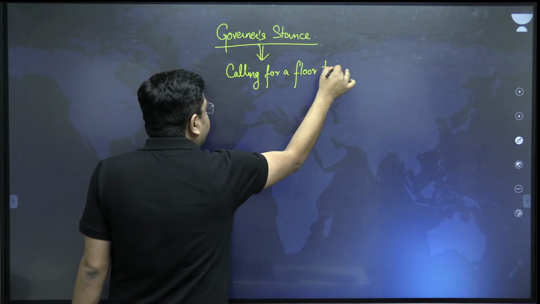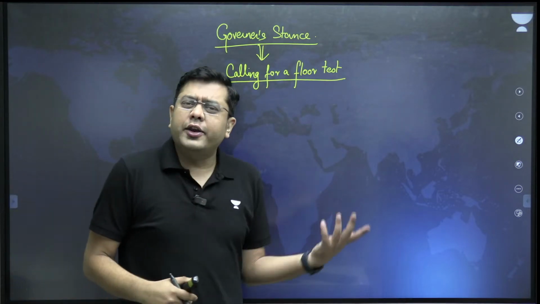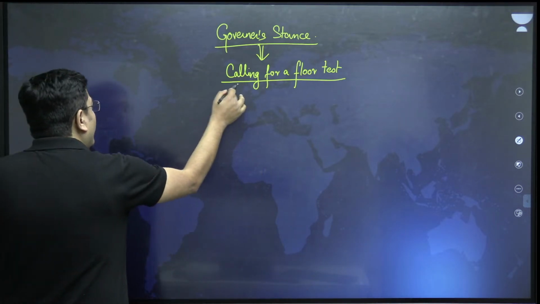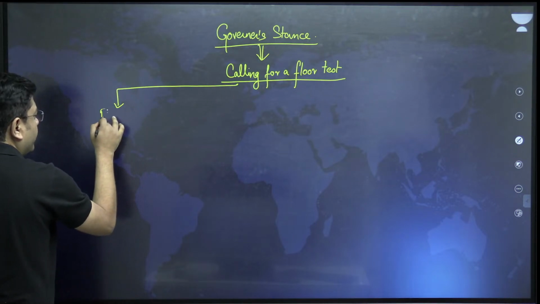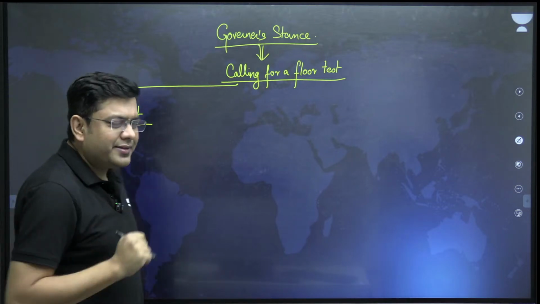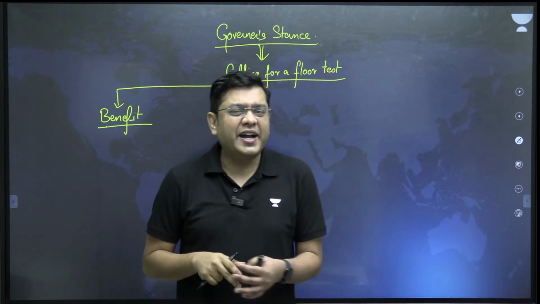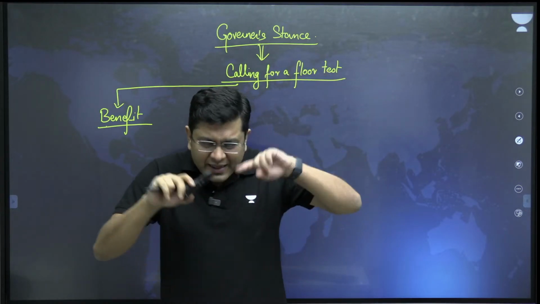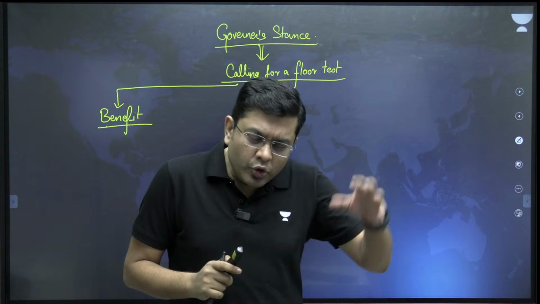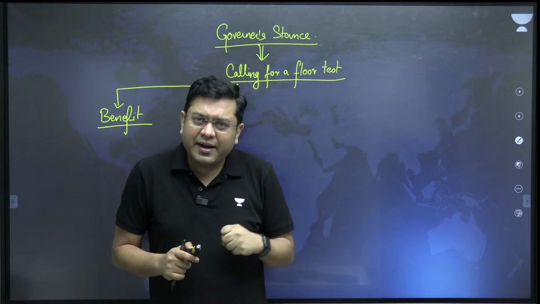Now, when you have the governor initiating a floor test, there also arguments lie on both sides of the spectrum. Let us analyze that. First of all, what is the advantage or the benefit of calling a floor test as of now? First, it will get rid of the uncertainty which is prevailing in the state government's action as of now. As of now, the entire attention of the state machinery would be to do what? To ensure that they have the majority, to ensure that the majority is intact.